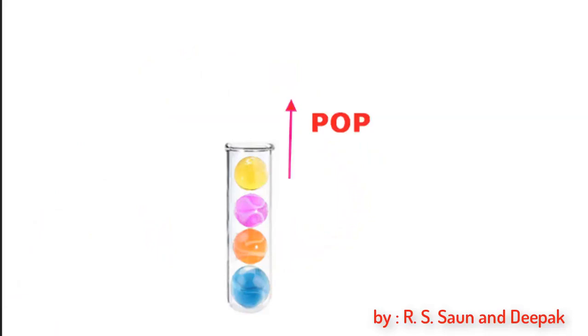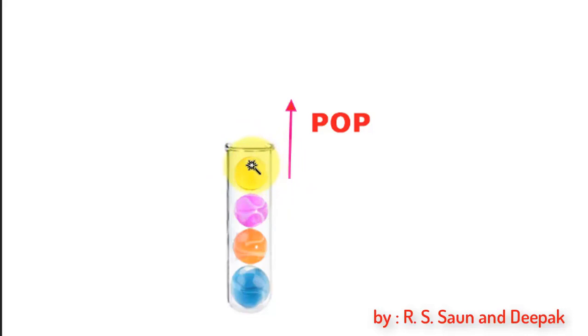Now next, when we delete an element, it is called a pop operation. In this test tube, you can see my bottom is sealed, so I can take out only the element which we have inserted last.